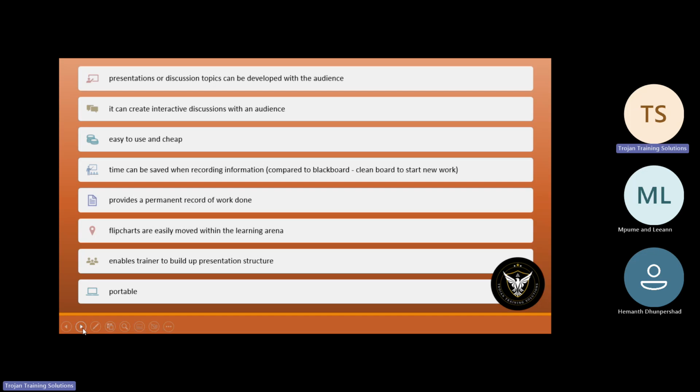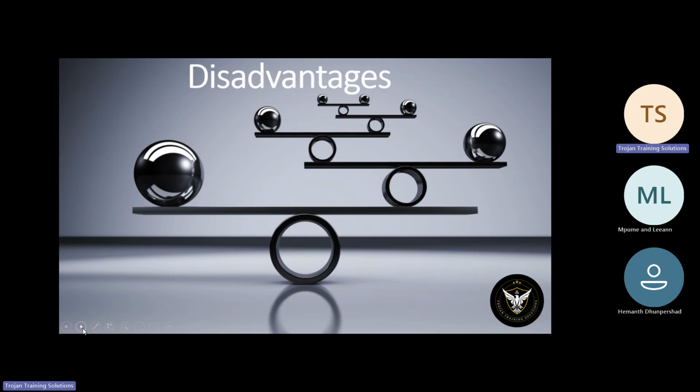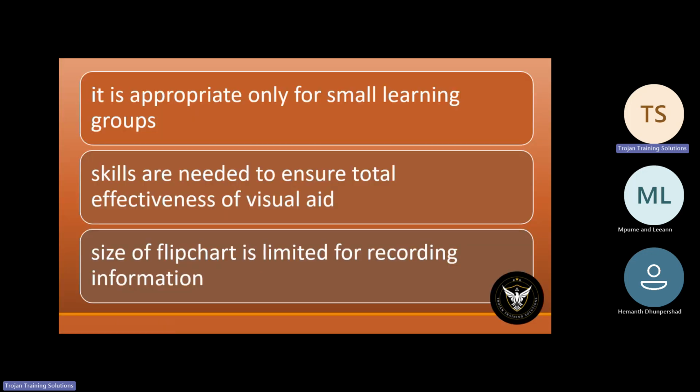But again, have a look at the disadvantages and see then if it's suitable for you. The disadvantage is it is appropriate only for small learning groups. Skills are needed to ensure total effectiveness of visual aids.